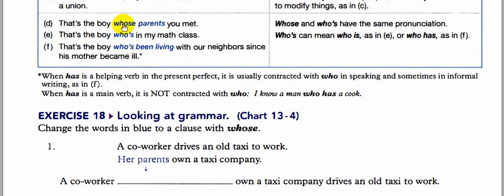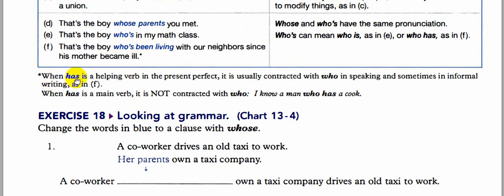Whose here means possession, and this who's, first of all, is a short form of who plus is, as you can see here. Okay, it means who is. And the other one, this one, who's been living, it is who plus has. This is the present perfect continuous. Who's been living with our neighbors since his mother became ill.